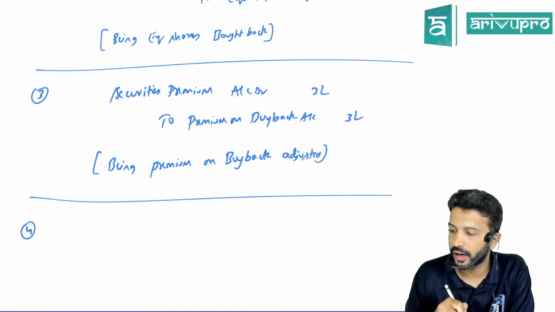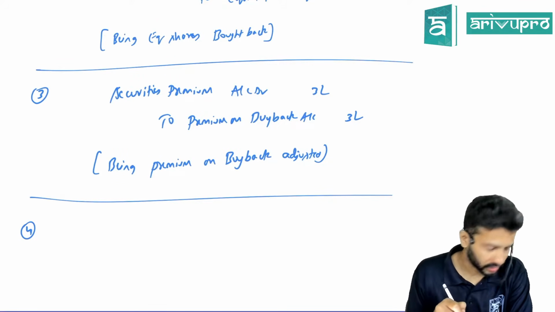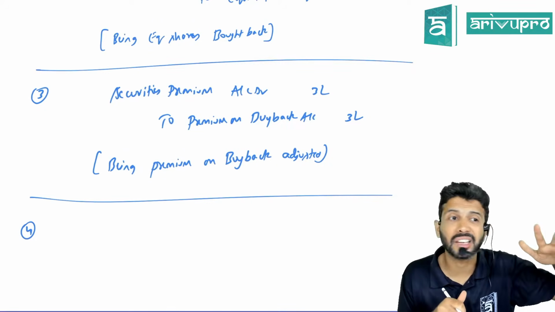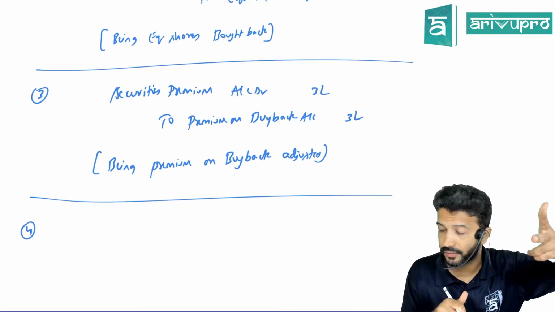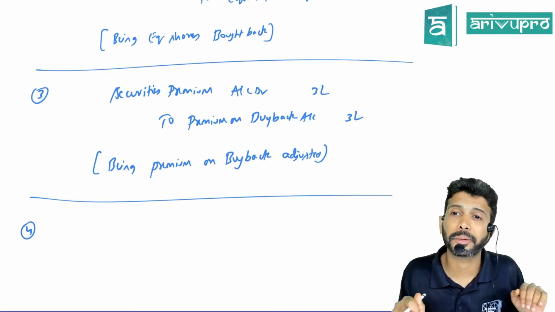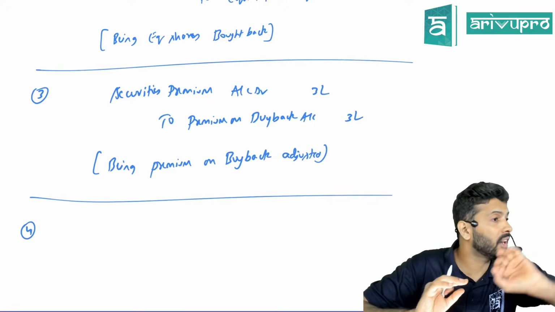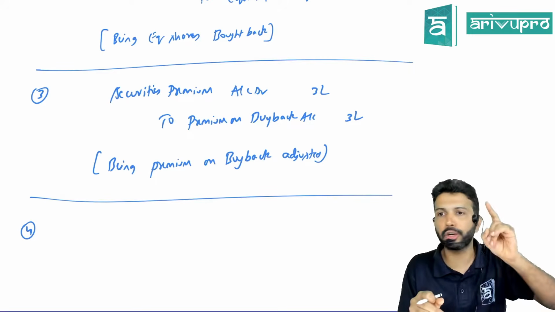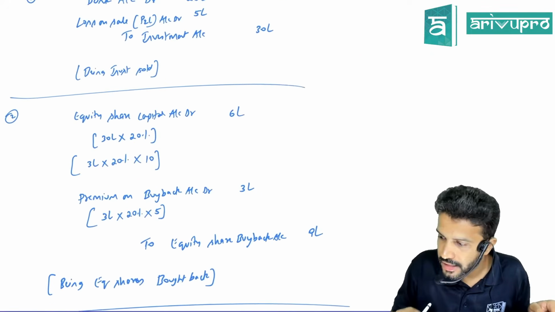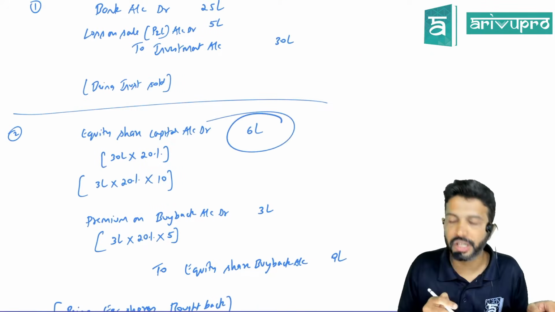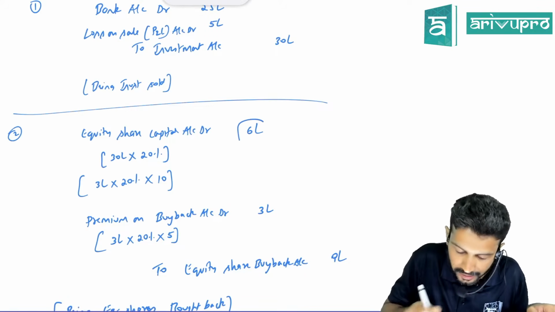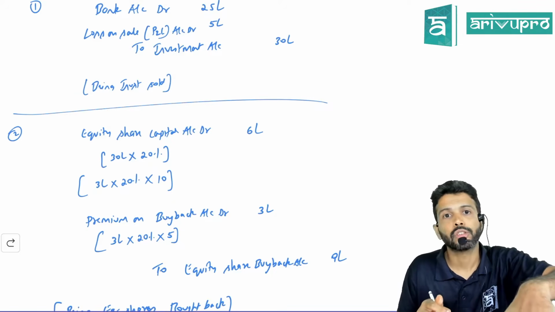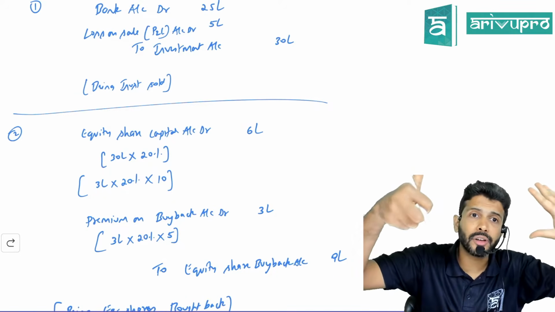I told you whenever a company does a buyback, at the back of your mind you need to keep one reserve in mind. What is the name of that reserve? CRR, as in Capital Redemption Reserve. You create CRR to what extent? To fill the capital gap. However much gap has been created due to this particular scenario, you need to fill it up. So did you cancel any equity shares? Yes. How much equity share capital have you cancelled? 6. That means your capital has reduced by 6 lakh. So there is a gap in capital to the extent of 6 lakh.